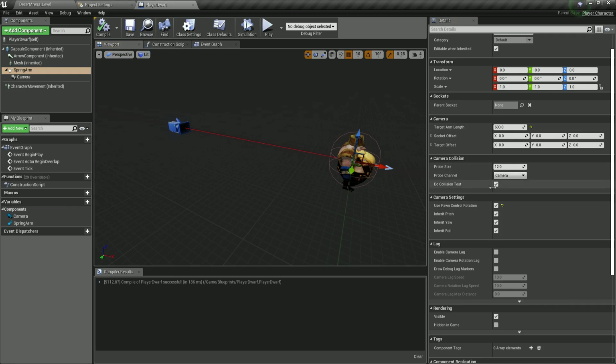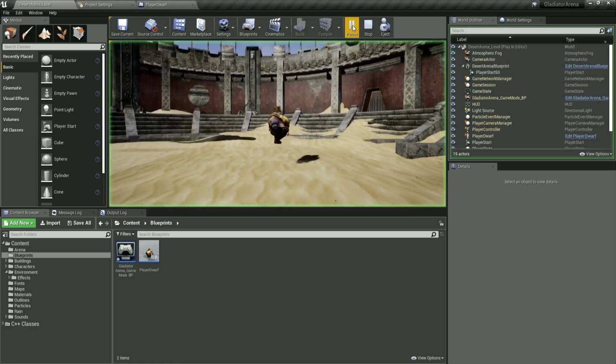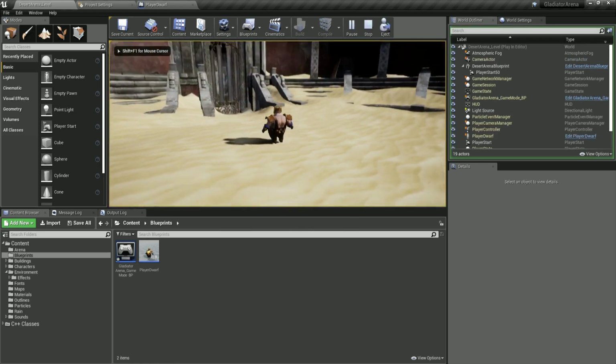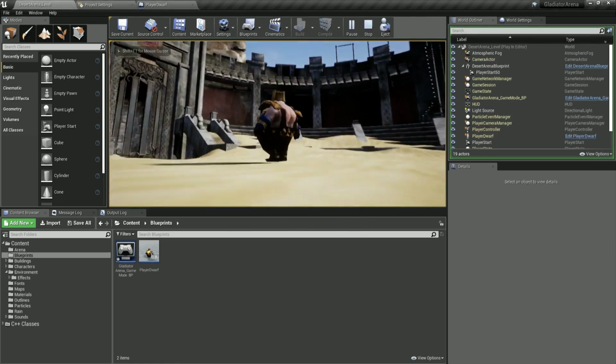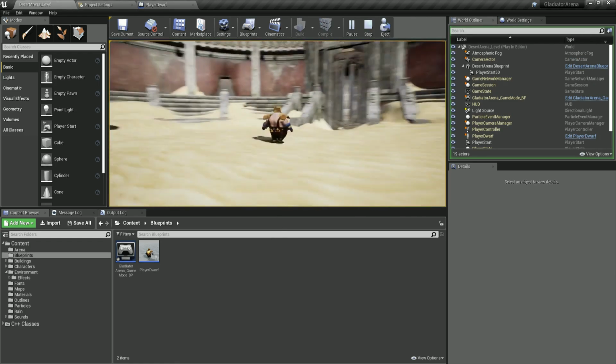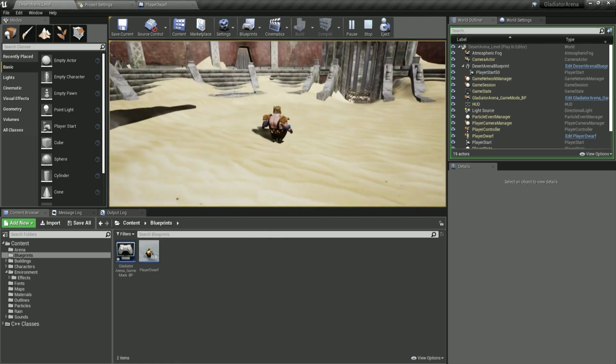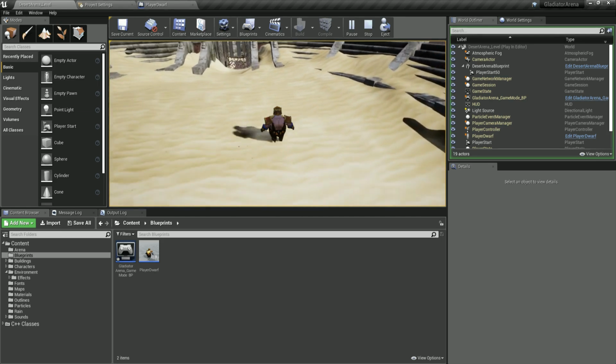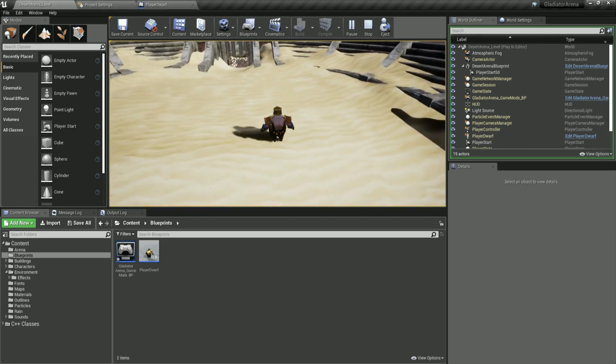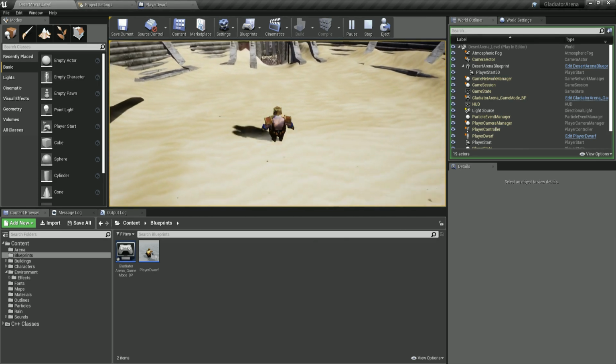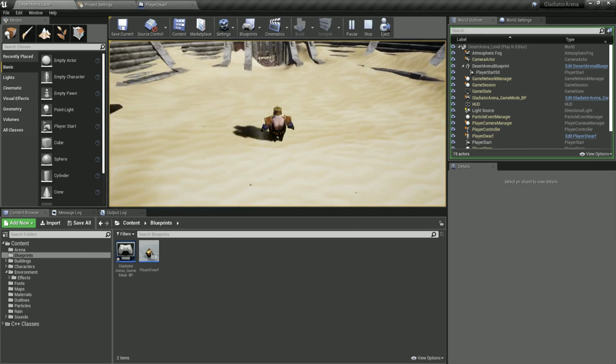So if I go back now and hit the play button, you see now I am able to move up and down, and I'm able to move left and right, and I can move the character. But you see he is moving like a weird guy. He's not rotating in the direction where he is moving, as you can see. Now we can fix that as well.